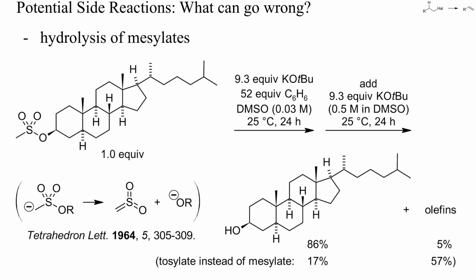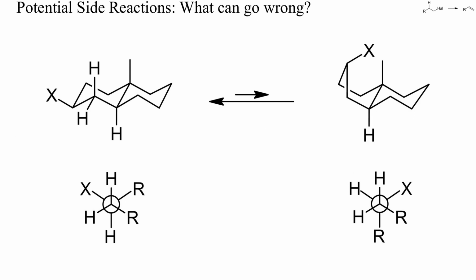With the corresponding tosylate, elimination occurred to a larger extent, but still, a lot of the alcohol resulted. A reason for the low reactivity of these sulfonates was that because of the conformational stiffness of the steroid, no conformation with antiperiplanar hydrogen was accessible.